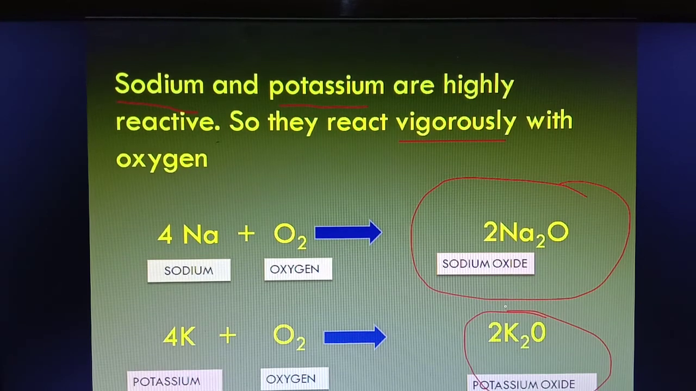As sodium is highly reactive, we store sodium in kerosene away from air and water. Sodium can react with air as well as water very vigorously. So we have to keep it away from air and water.